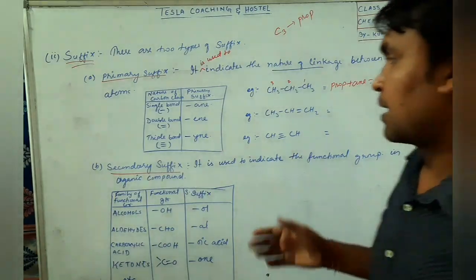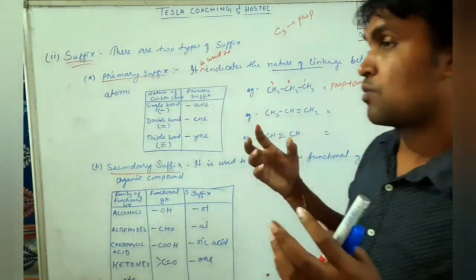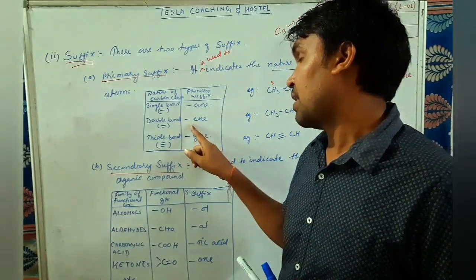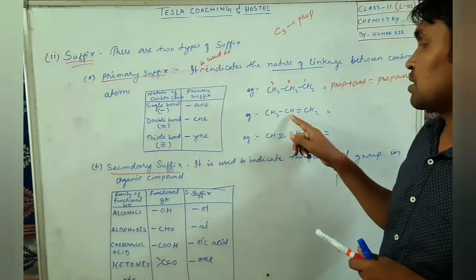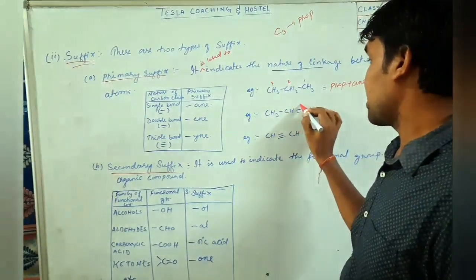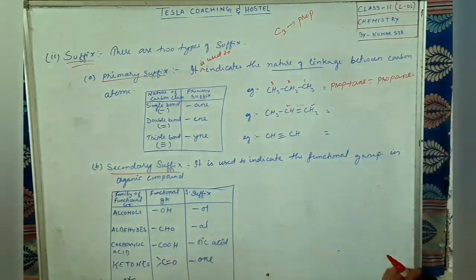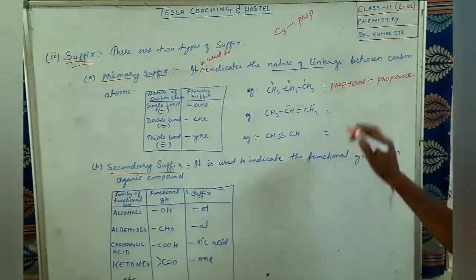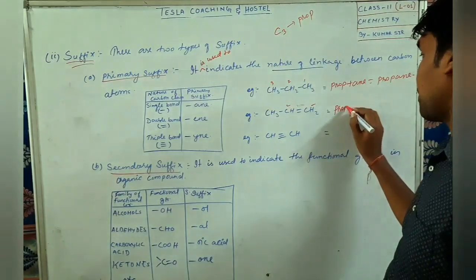Next, coming to the second one, if one carbon atom is bonded with another carbon atom with a double bond, then at the last the name will come with ene. For example, you see here CH3, CH, CH2. This carbon and this carbon are bonded together with a double bond or not. So how will be the name? How many carbons are there? 1, 2, 3. 3 carbons are there. So for 3 carbons, what is the word root? Prop. So we'll write here prop.